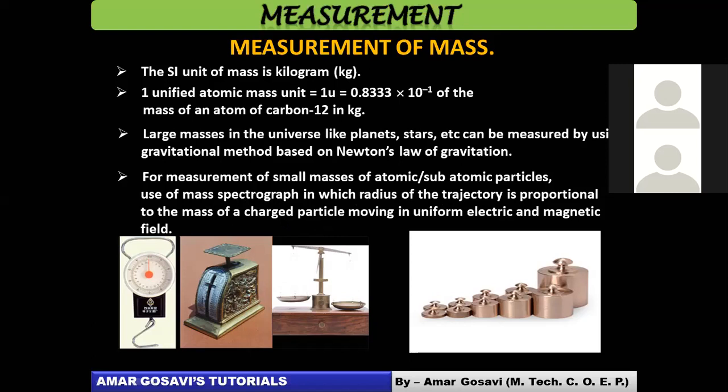If mass is very less, it will keep on flowing. So that trajectory decides. And that spectrograph is designed on the basis of how the trajectory of the mass of the charged particle would be. So this is just need to know information how you actually measure small masses.